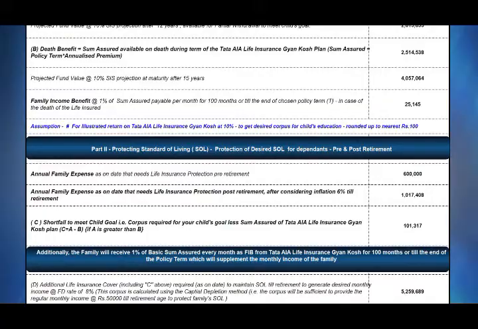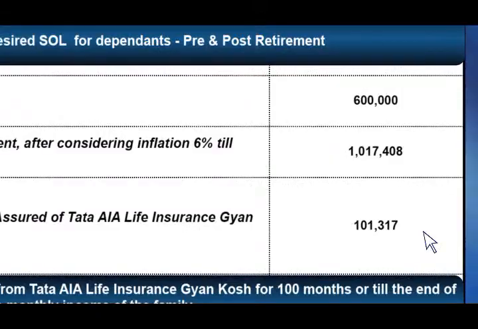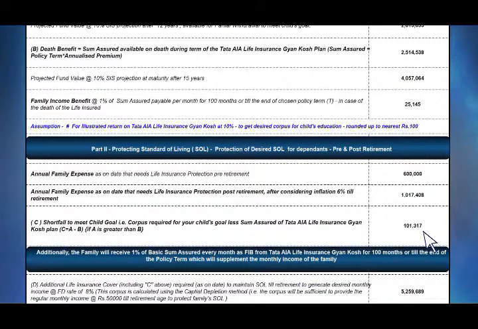So what is that difference? 1 lakh, 1,01,370. Now you can say, why is this such a small amount, why are you accounting for it? The reason is, if there is a death and Gyan Kosh sum assured is paid, we want to protect the full goal from day one. Why? Because you require the money after how many years? After 12 years. And the policy will give you money only after 15 years after death.